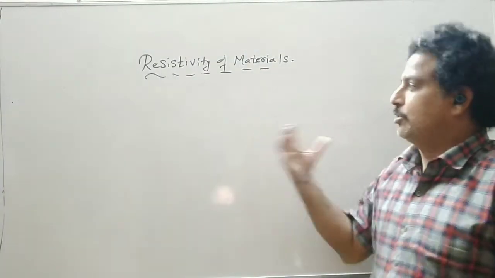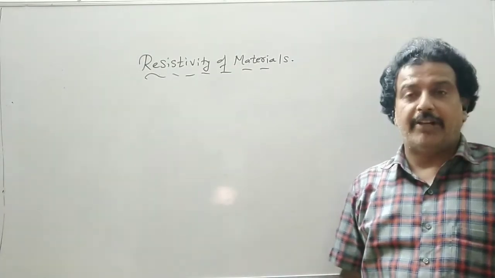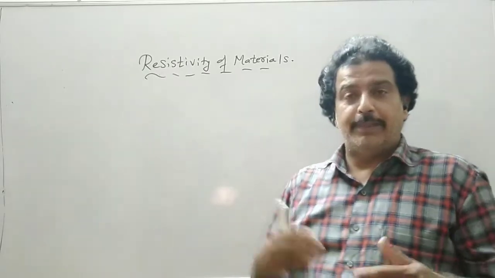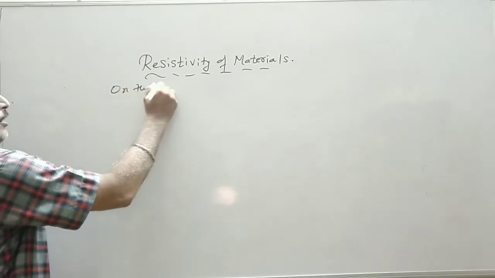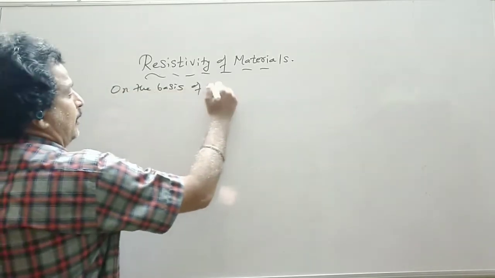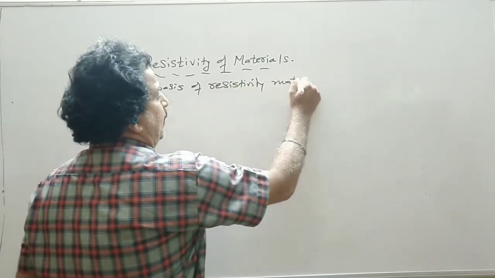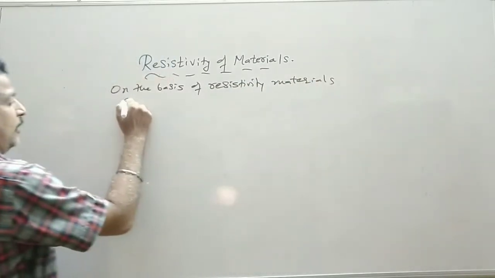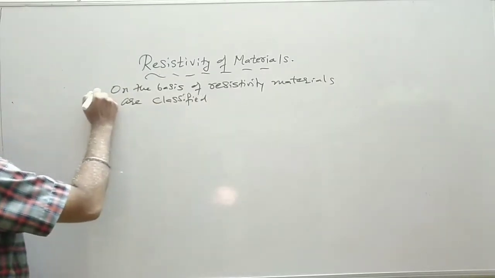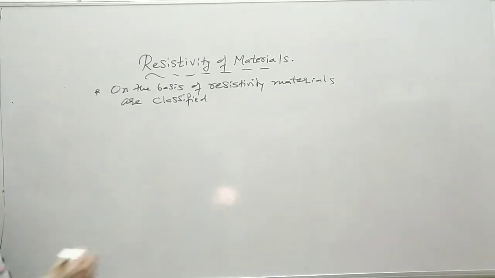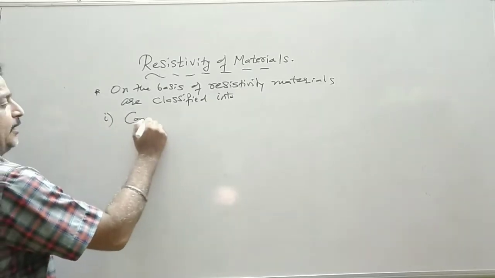Now the next small topic is resistivity of materials. So we will classify the materials on the basis of their resistivity. On the basis of resistivity, materials are classified. So we have a classification on the basis of the resistivity. Materials are classified into number 1, conductors.